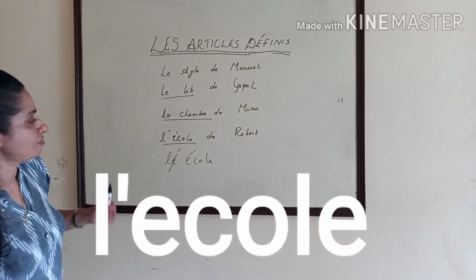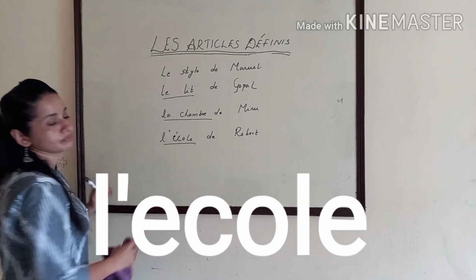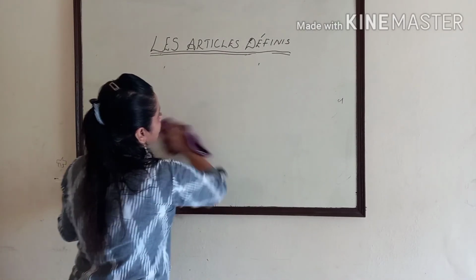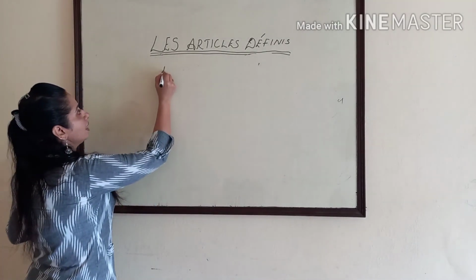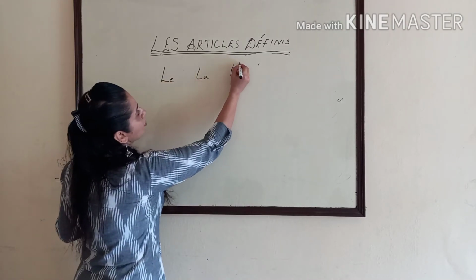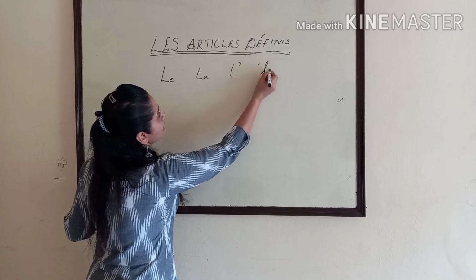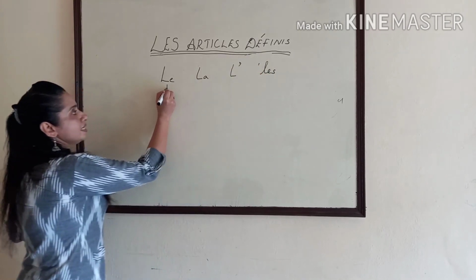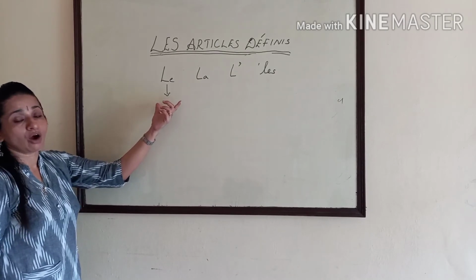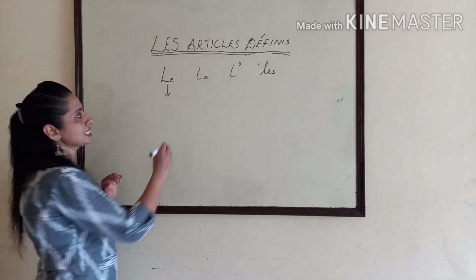So that's about definite articles. Clear? Which are the definite articles in French? Le, la, L apostrophe, L-E-S. Le is for masculine singular nouns beginning with a consonant sound.